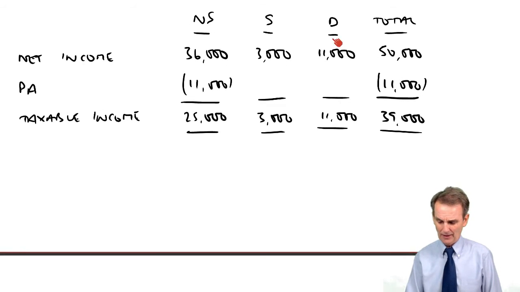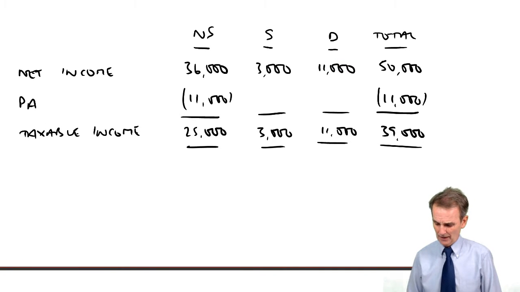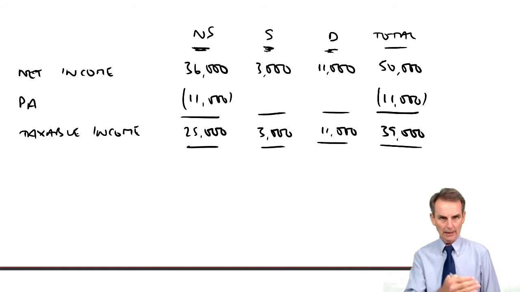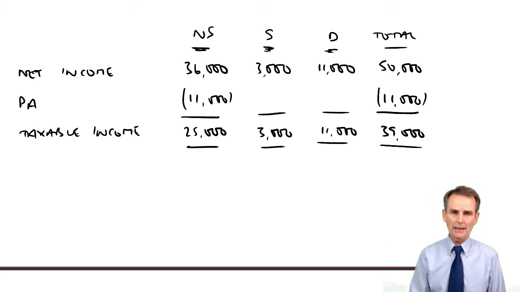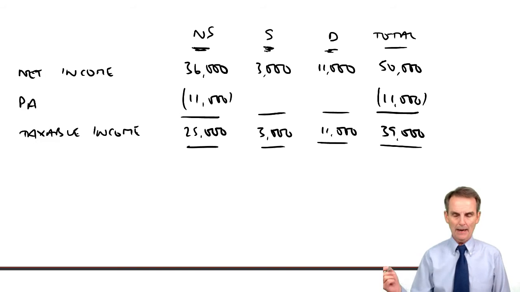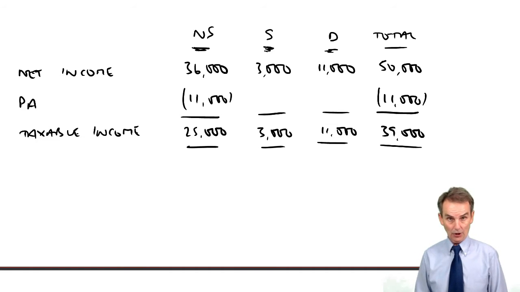Dividend income, obviously dividends there. Your savings income, obviously interest income. And non-savings, everything else. What will that include? Earned income in the form of trading profit for the unincorporated trader, employment income for the employee. So we've dealt with both self-employed and employed there. Plus property income. If you're fortunate enough to have a spare property which you can rent out, then property income is non-savings as well. So we've allocated to the relevant columns and included in our total.